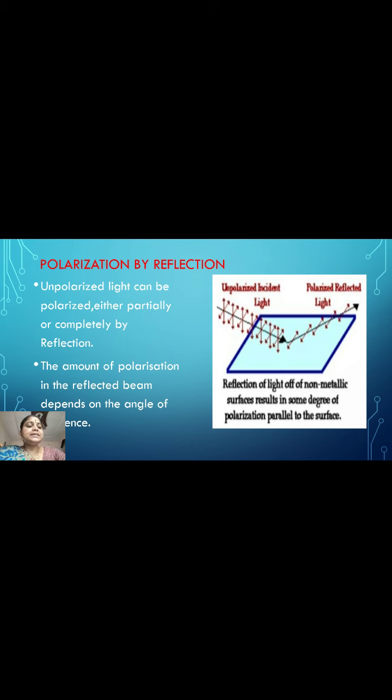So the light reflected by the glass surface is plane polarized. This process is known as reflection. The applications of reflection are sunglasses, photographic filters, etc.